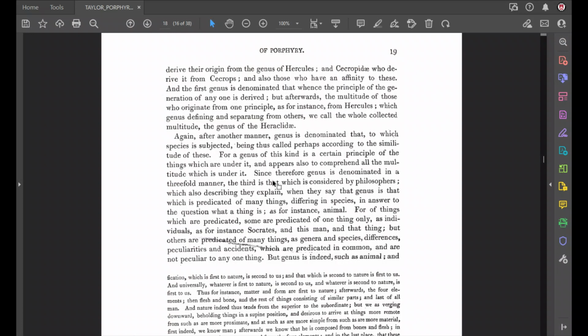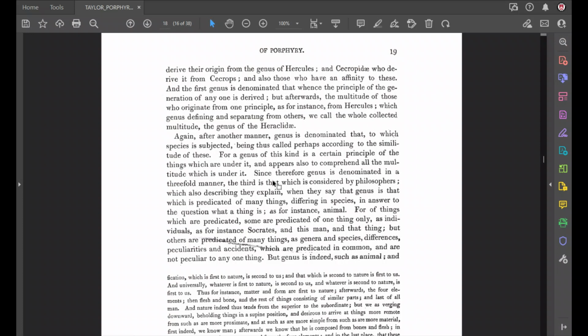Okay? For of things which are predicated, some are predicated of one thing only. Remember, the first point was predicated of many things. Some things are predicated of one thing only. For example, Socrates, this man, that thing. So what does that mean? Predicated of only one thing.